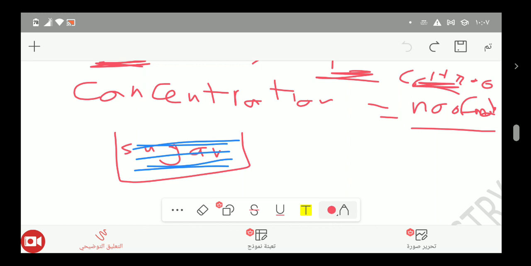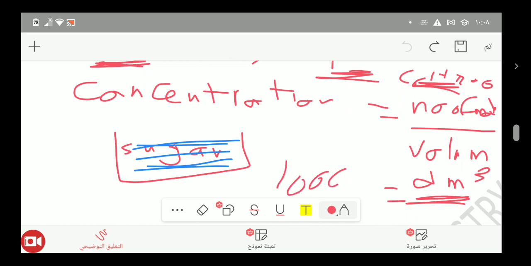So the concentration is the number of moles over the volume in decimeter cubed, over the volume. Decimeter cubed equals 1000 centimeter cubed. Again, to calculate the concentration of sugar in this solution, you have to calculate the number of moles of sugar over the volume of the solution.